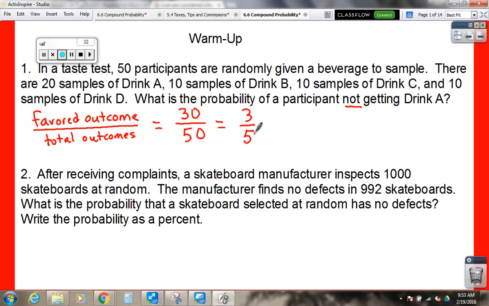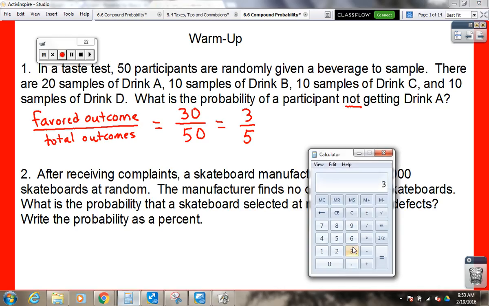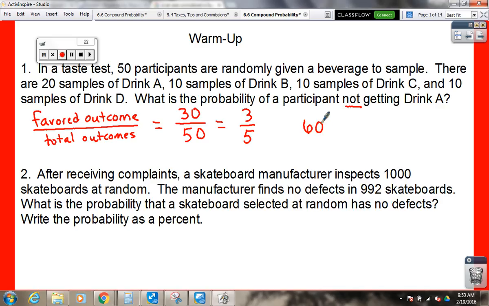You can express probability as a fraction like this, as a ratio, or you could express it as a percent. If you wanted to, you could do 3 divided by 5, and you could say there's a 60% chance that you won't get drink A. Now, we're going to do compound probability today, so we're going to take this beyond simple probability. If there's a 60% chance of not getting drink A, what's the probability that you're going to get drink A? 40. Good.